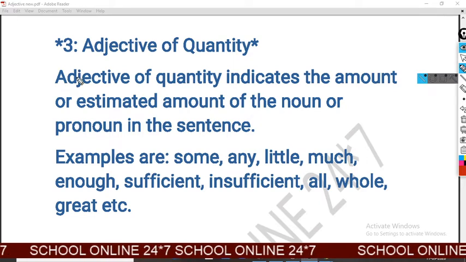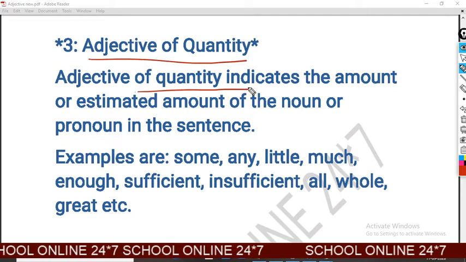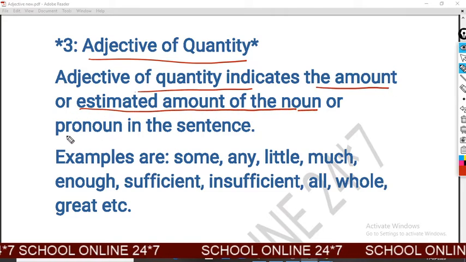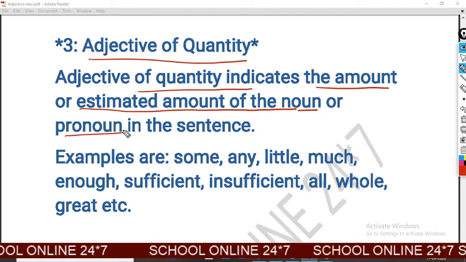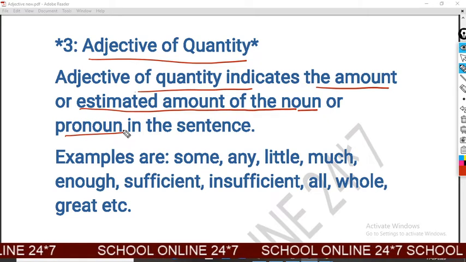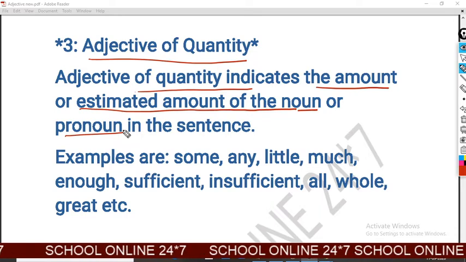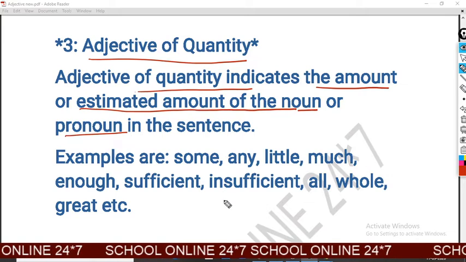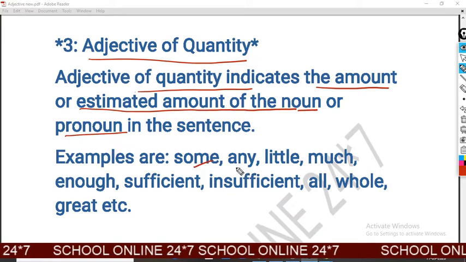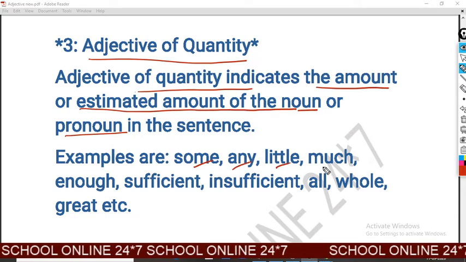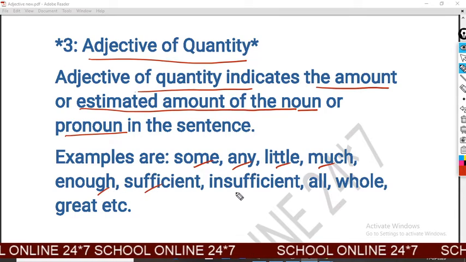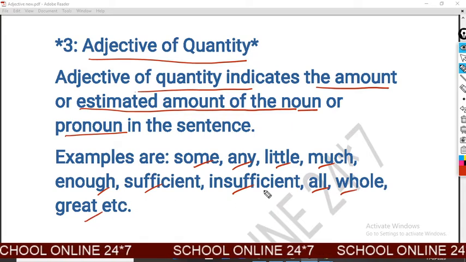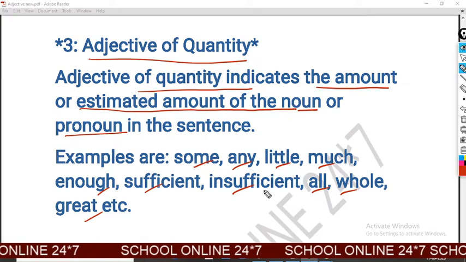An adjective of quantity indicates the amount or estimated amount of a noun or pronoun in the sentence. In other words, an adjective of quantity specifies the quantity of a thing. Look at the examples: some, any, little, much, enough, sufficient, insufficient, all, whole, and great. These words we can use as adjectives of quantity.